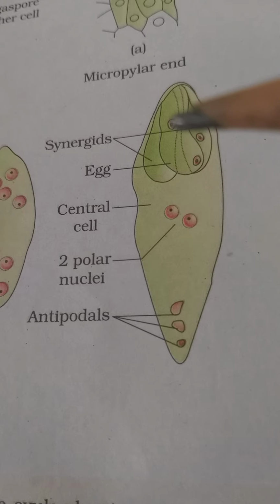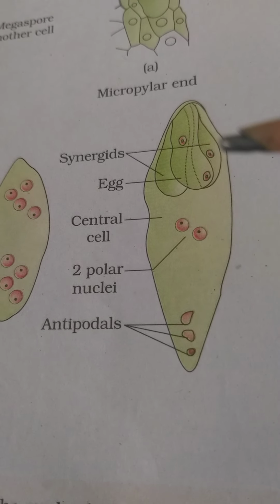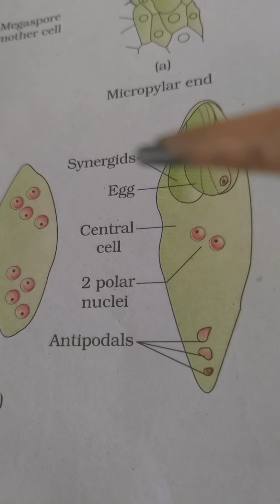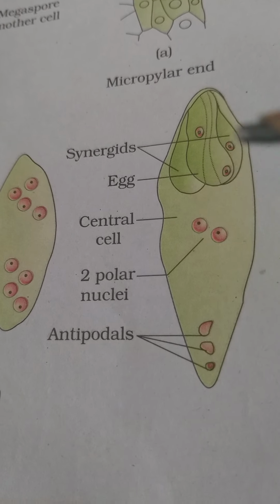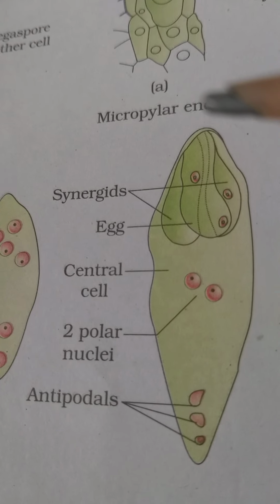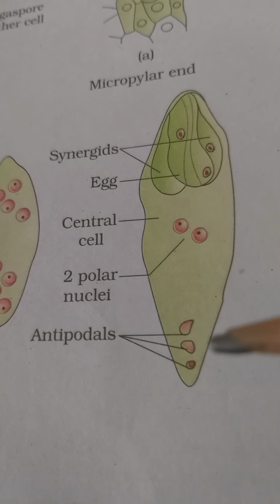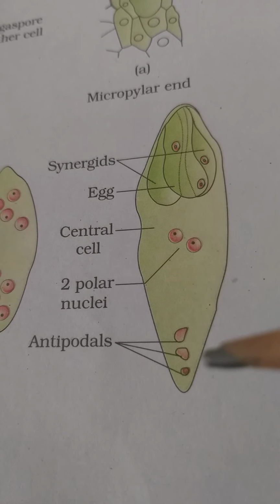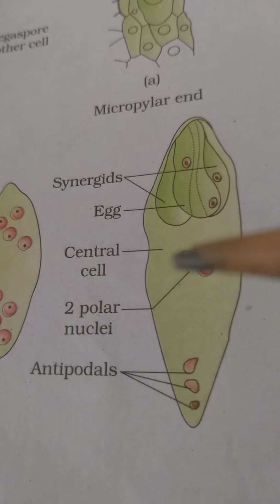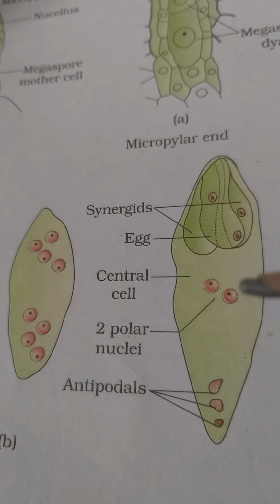It is flanked, that means it lies between 2 haploid cells called synergids. The egg and 2 synergids together constitute the egg apparatus, situated towards the micropylar end. Antipodals don't have any function. They lie towards the chalazal pole, and the polar nuclei lie below the egg apparatus.